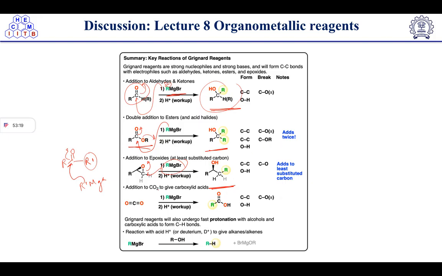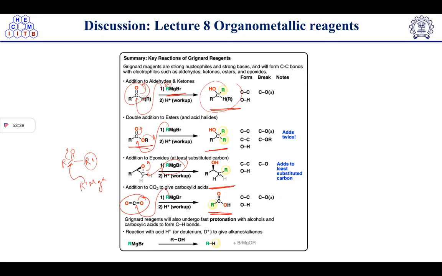Okay, the next thing is the addition to CO2 to give a carboxylic acid. So when we have carbon dioxide, the nucleophile will attack here and it will open, right? Then it will take a proton in workup and result in the formation of the acid. Okay.